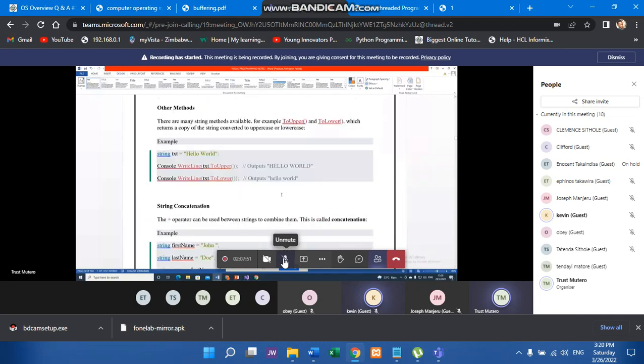Then we've got what we call ToUpper and ToLower. Whatever string you give to ToUpper, it will convert it to uppercase, and whatever string you give to ToLower, it will give you that string in lowercase. Like in this case, we've got a string called text, and it's storing Hello World.